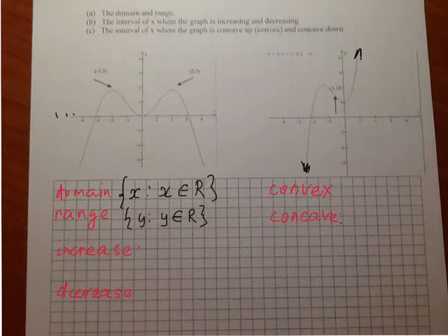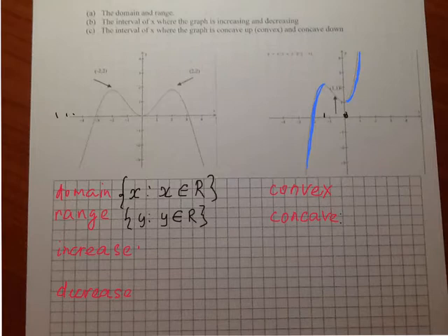Now, let's see where my function increases and where my function decreases. So here my function increases, it's going up, and also here my function goes up. So by using these points, it's a little bit unclear here, it's 0, definitely 0 here, and -1.5 here.